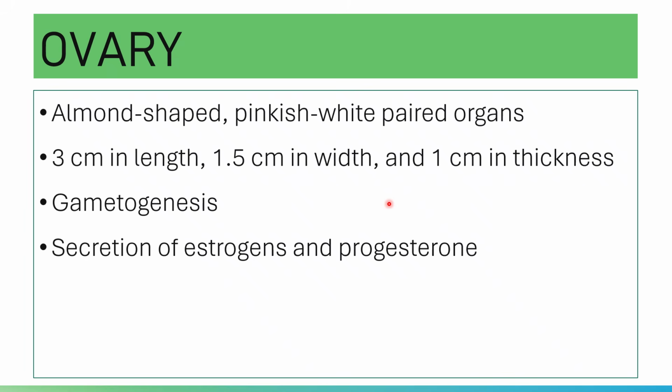Your estrogen promotes growth of reproductive organs and mammary glands, while your progesterone prepares the internal genital organs for reproduction in each menstrual cycle.